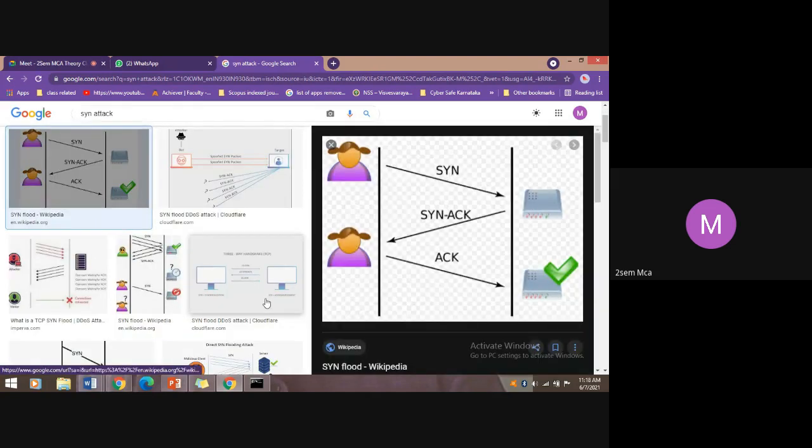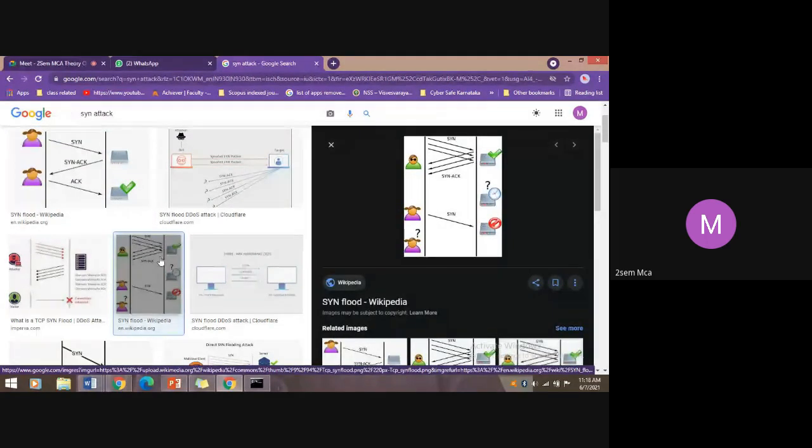So this kind of attack is such that the sender is requesting the server, the server is going to send an acknowledgement back to the sender, and the sender is again going to handshake with the server to complete the connection between the sender and the server. Whereas when a SYN flooding attack happens, it's one-way communication. The sender sends a communication, and the destination will not send a response to the sender.